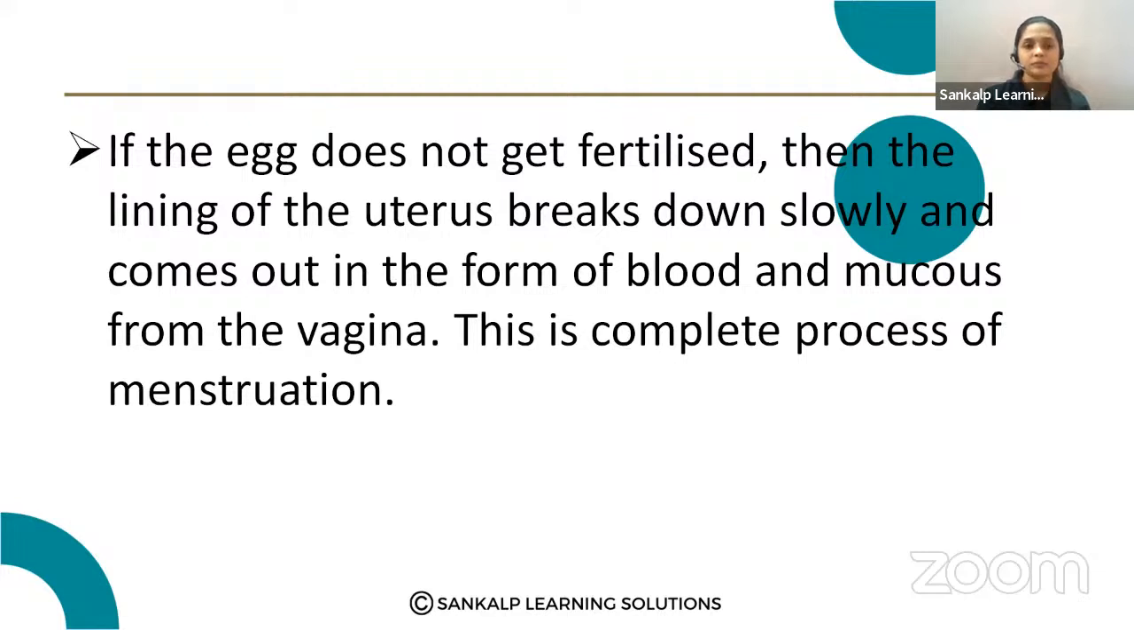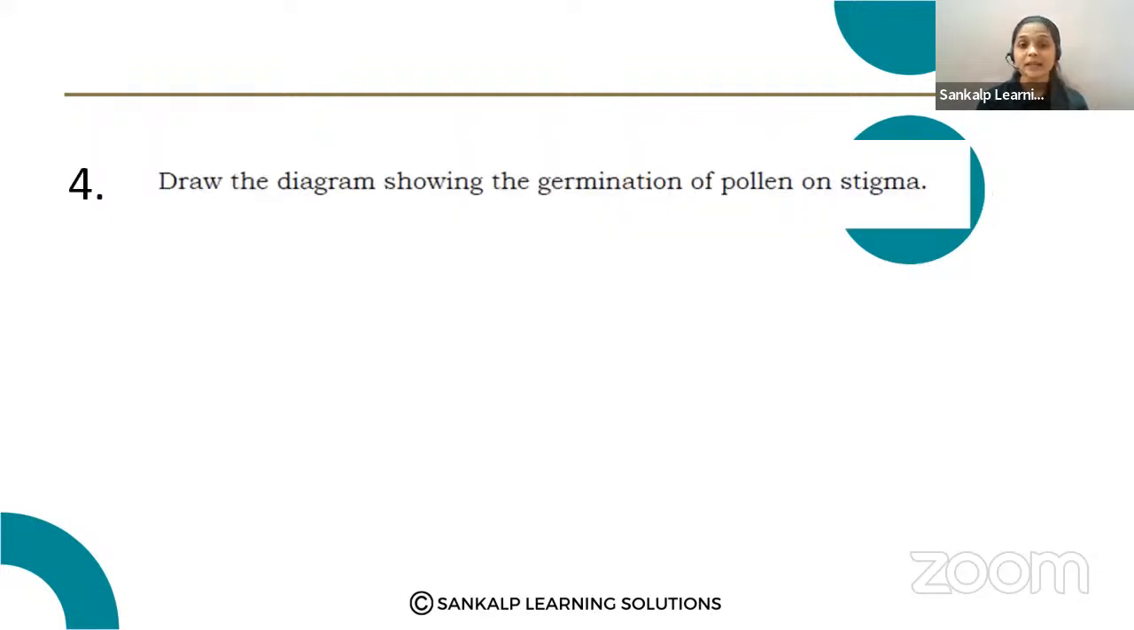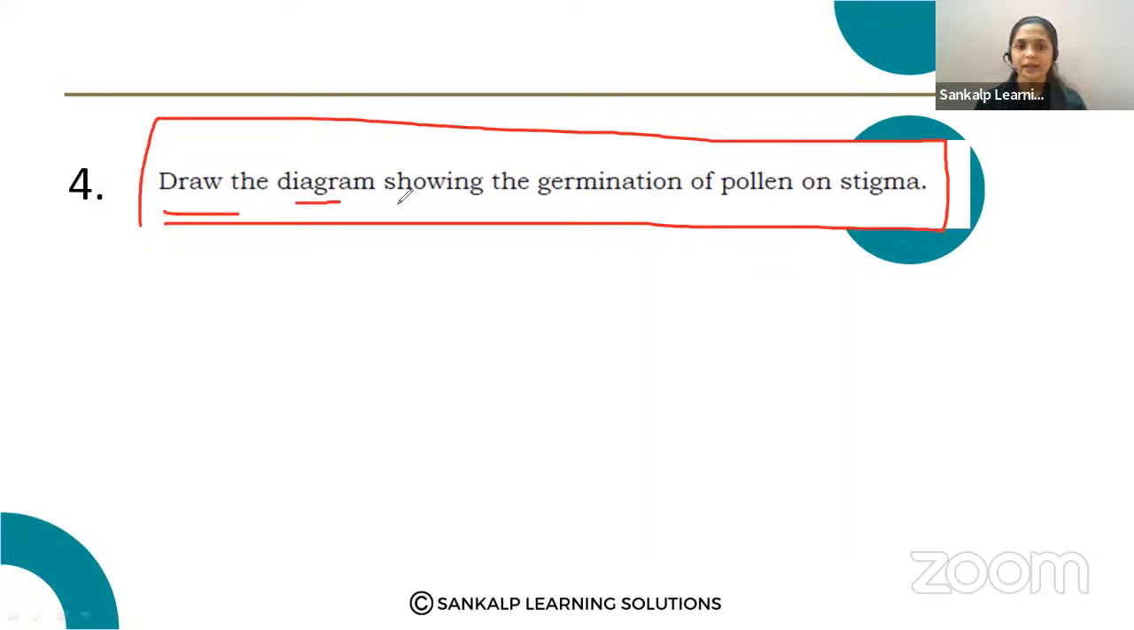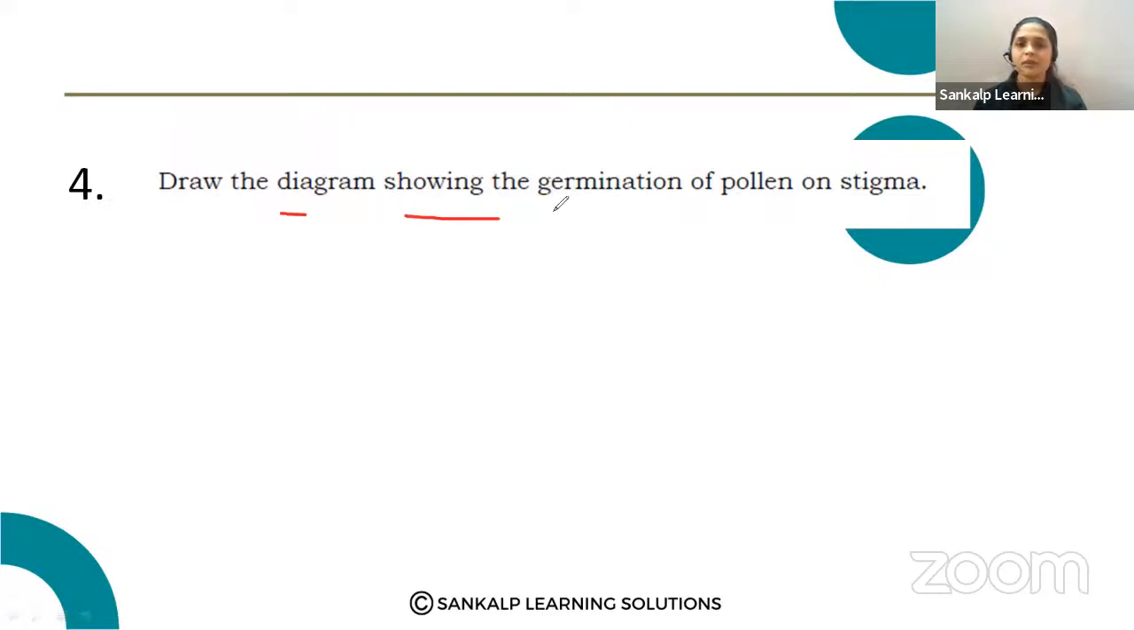So next question. Draw the diagram showing the germination of pollen on stigma. This diagram is very, very important. Note down this question. Draw the diagram showing the germination of pollen on stigma. Very important question. For this question, you should draw the diagram. I'll show which diagram you should practice. So note down the question first.